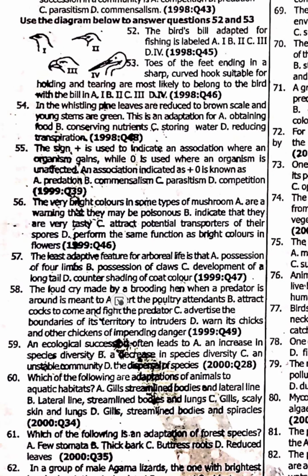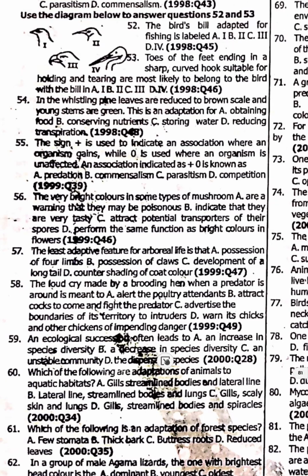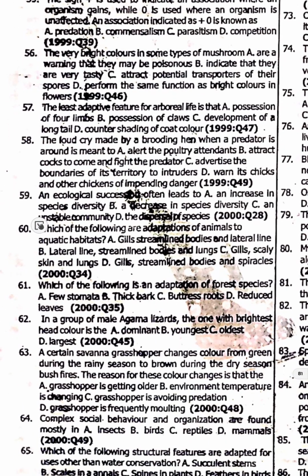58. The loud cry made by a burrowing hen when a predator is around is meant to warn its chicks and other chicks of impending danger. 58 is option D. 59. An ecological succession often leads to an increase in species diversity.